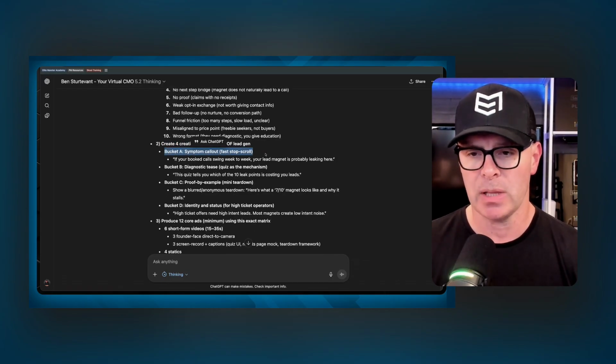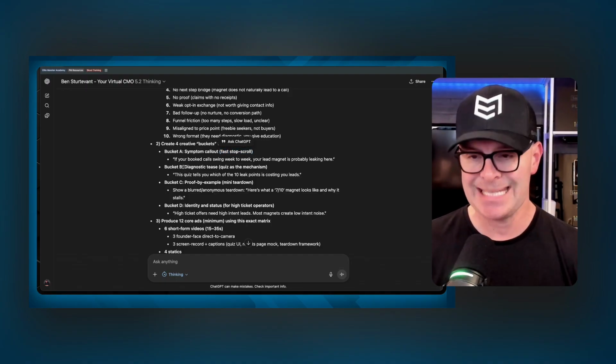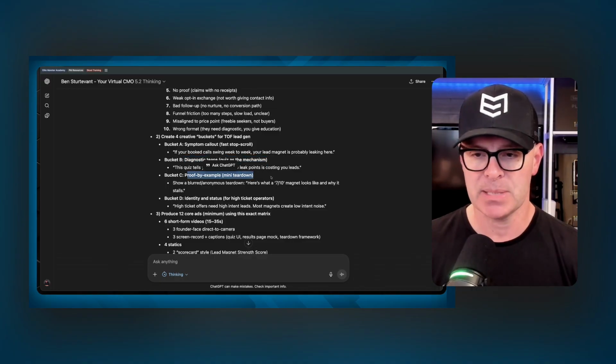Bucket A is a symptom call out. So this is a stop the scroll kind of angle. Bucket B is going to be a diagnostic tease. All right. Bucket C is proof by example, mini breakdown.